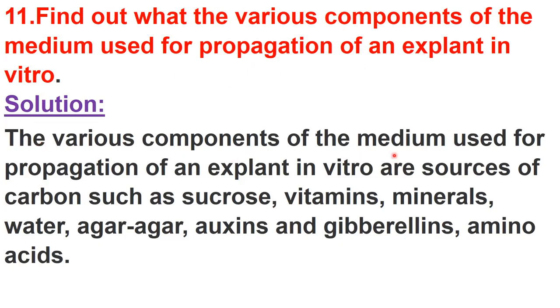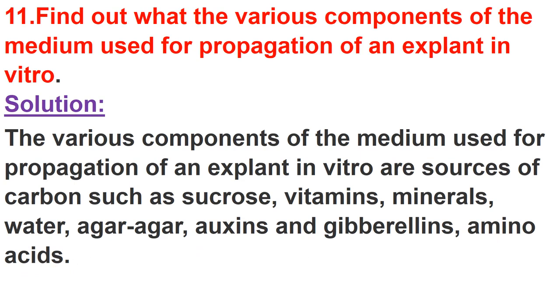So the various components of the medium used for propagation of an explant, or you can say in case of tissue culture, are sources of carbon such as sucrose. So here we use a carbon source, that is sucrose. Vitamins, minerals required for plant development and growth, water, agar-agar, that is a nutrient medium, auxin and gibberellins, those are plant growth regulators, or you can say plant growth hormones. Okay, auxin and gibberellins, and also essential amino acids are used here in the nutrient medium to propagate an explant in vitro.